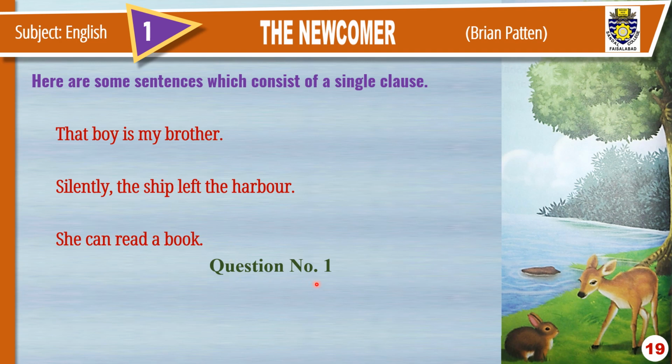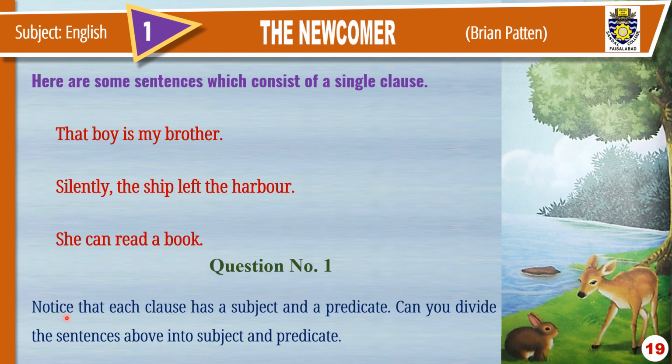Now question number 1. Notice that each clause has a subject and a predicate. Can you divide the sentences above into subject and predicate? That boy is my brother. Can you tell me what is a subject in this clause? Yes, that boy. That boy is a subject. You can underline it and you can write subject over it. Is my brother is predicate. Is my brother is telling something about this subject, that boy. That's why it is predicate.